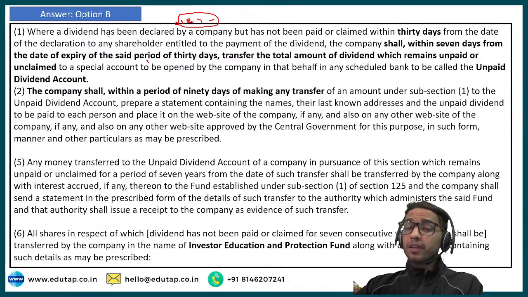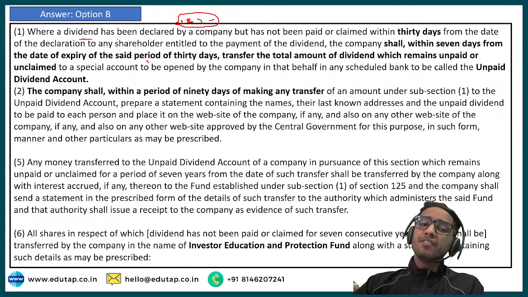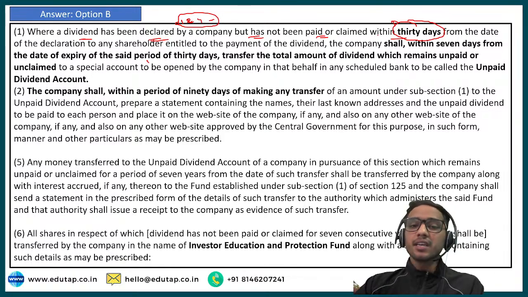Section 124 subsection 1 says, where a dividend has been declared by the company but has not been paid or claimed within 30 days. First question you have is this. The company is required to pay the dividend within 30 days. If they haven't paid the dividend or it has not been claimed within 30 days from the date of declaration to any shareholder entitled to the payment of dividend, the company shall, see what is written here, within 7 days from the date of expiry of the said period of 30 days.